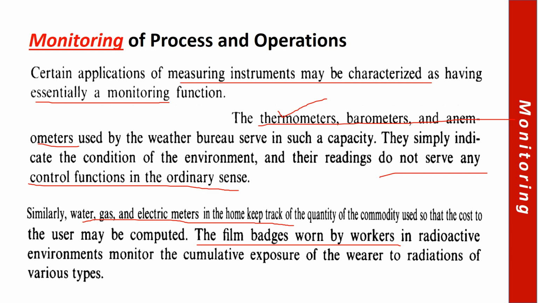So these are just the measuring instruments used in an application where there is only monitoring of the process and operation. Similarly, we have water, gas and electric meters in our homes that keep track of the quantity of the commodity used, so that the cost to the user can be computed, right? So this is another example. Similarly, the film badges worn by workers in a radioactive environment monitor the cumulative exposure of the wearer to radiations of various types.